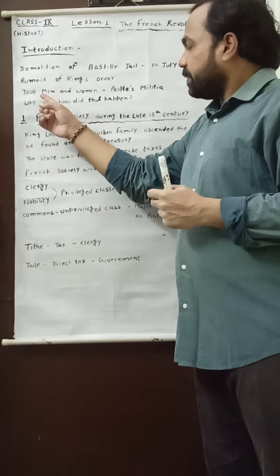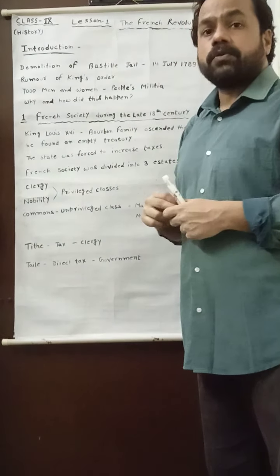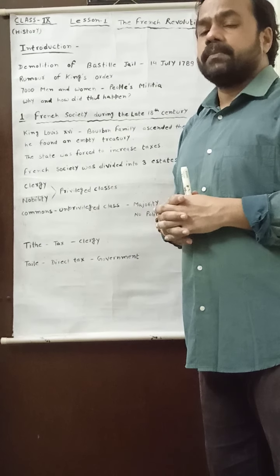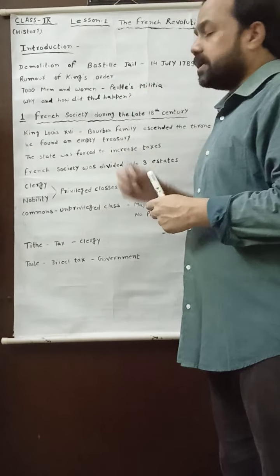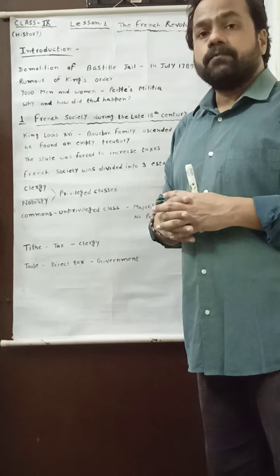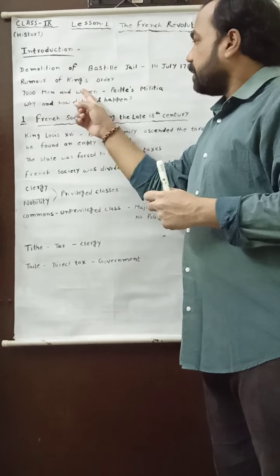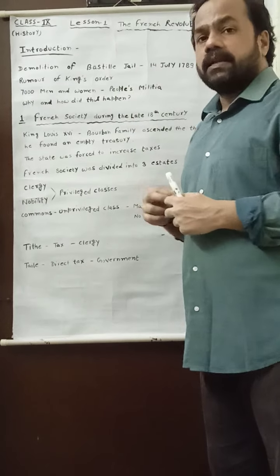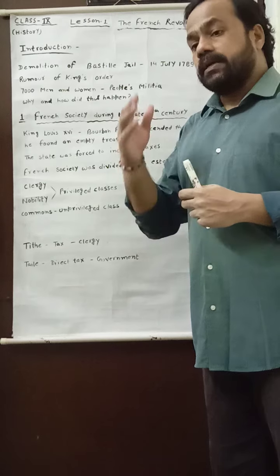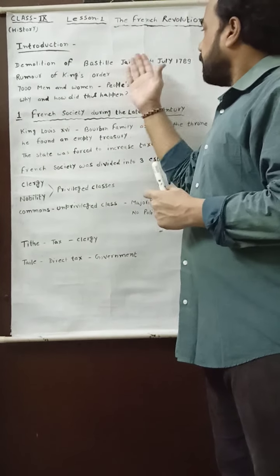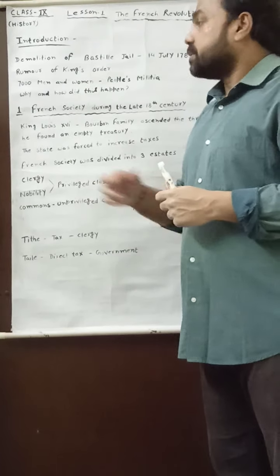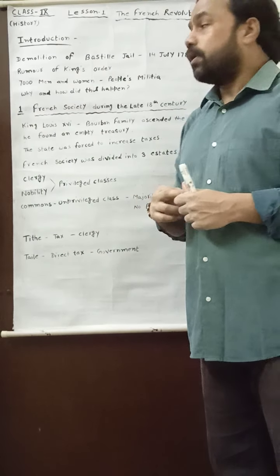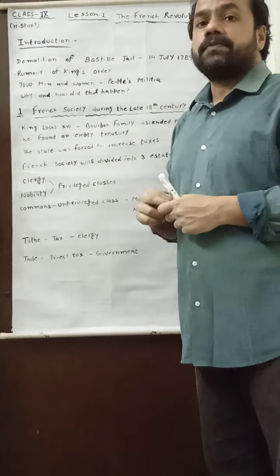Nearly 7,000 men and women from the common people gathered themselves and formed what? A People's militia. It was a type of army formed by the men and women of France. They marched towards the Bastille jail and demolished the Bastille prison. Actually, this Bastille prison was a symbol of the autocratic rule of King Louis XVI of France.